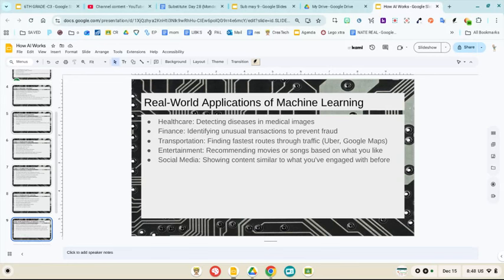Real-world applications of machine learning. Machine learning, paragraph 5, has many real-world applications that affect our daily lives. Here are a few examples. Healthcare. AI can analyze medical images to help doctors diagnose diseases earlier and more accurately. It could compare labeled images that it has seen over time and be able to diagnose current images. For instance, machine learning algorithms can detect tumors in X-rays or MRIs.